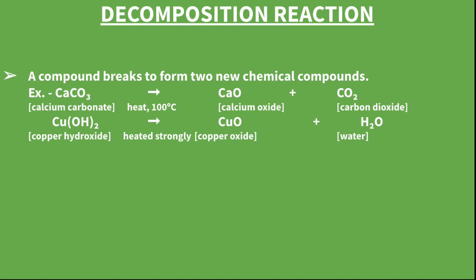Next is a compound breaks to form two chemical compounds. A compound breaking into two compounds, like calcium carbonate in presence of heat, that is 100 degrees centigrade, breaking to calcium oxide and carbon dioxide. Again, copper hydroxide, when it is heated strongly, becomes copper oxide and water.